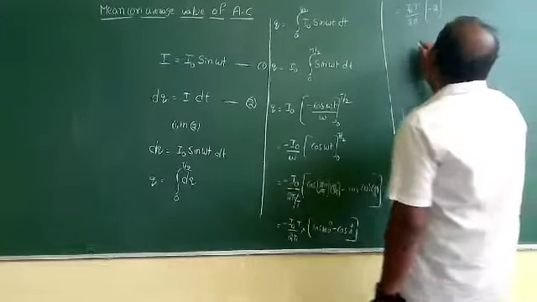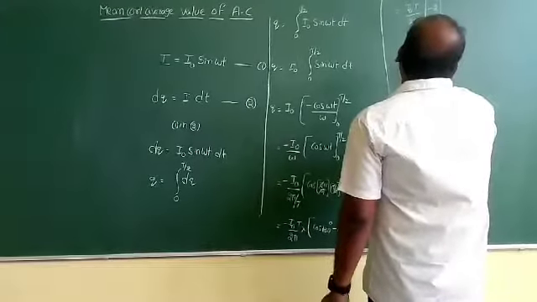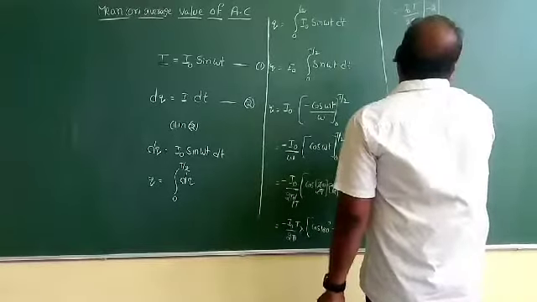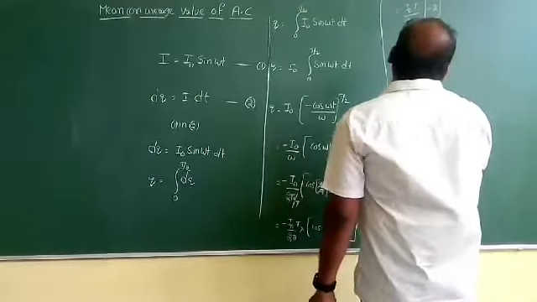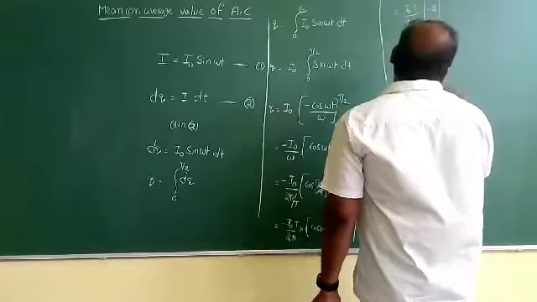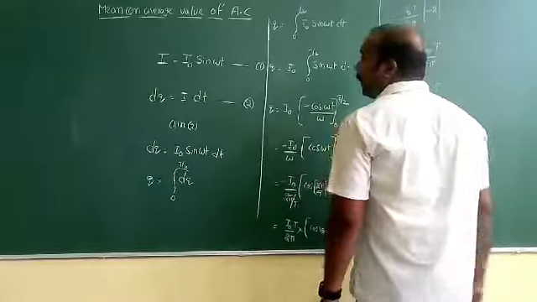Minus of minus becomes plus, so finally it will be 2 I naught t by 2 pi, 2 cancels, and we get I naught t by pi.